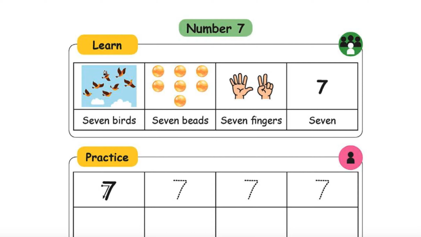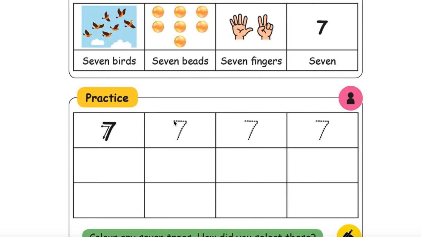Next one is number 7. Okay. How many birds will we have in this picture? Yes, you are right, 7. You need not count it because this is number 7. The lesson is number 7. Let's count 1, 2, 3, 4, 5, 6, 7. Fine. 7 birds, 7 beads. 1, 2, 3, 4, 5, 6, 7. These are also 7. This one also 7. How to practice 7 like this? Okay.